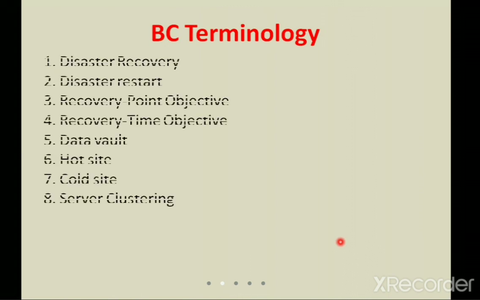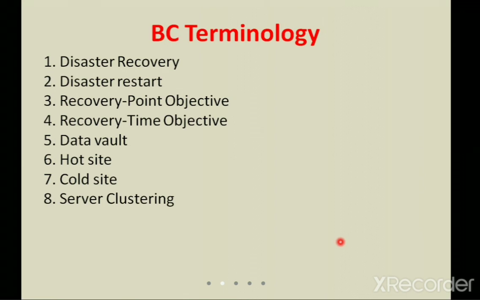The second one is disaster restart. From the point where you have been stopped, all the copies and the applications have to be available, and the business has to continue. I can say that the information should be available for the user.